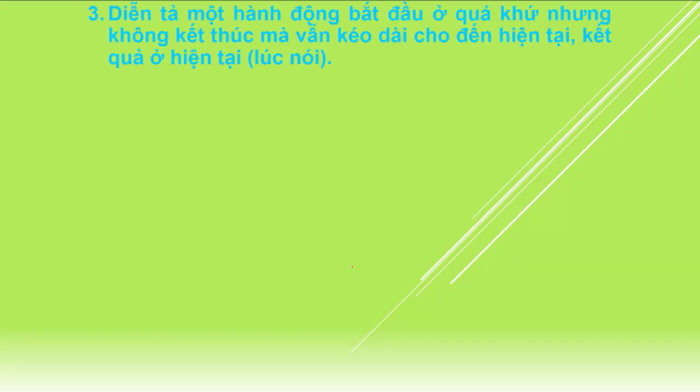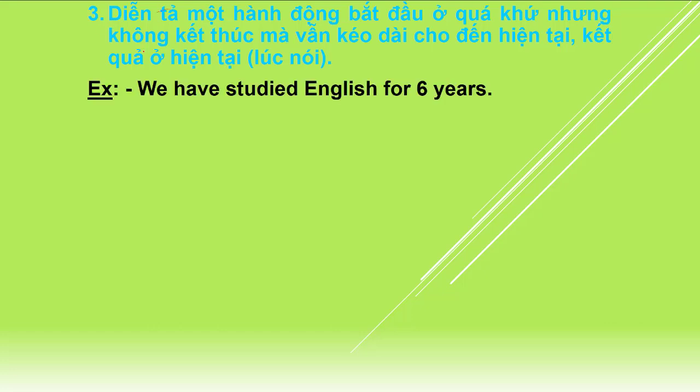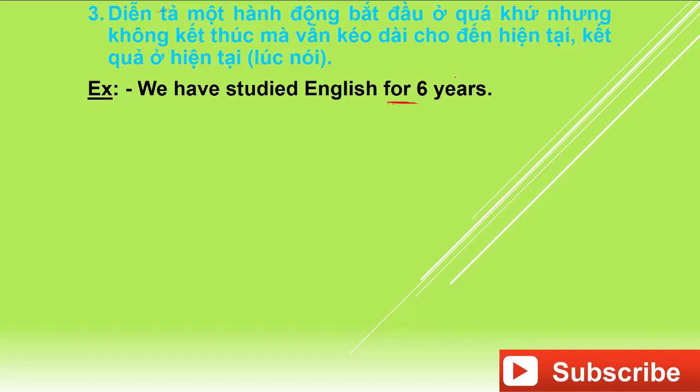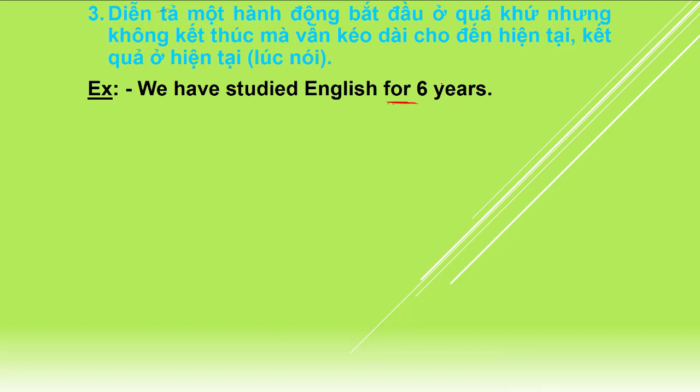Okay, here we go. So this one also in Vietnamese you can read easily. So example for this situation, we have studied English for 6 years. Okay, we have studied English for 6 years. So we don't know exactly when, but for 6 years they have studied English. Okay, so time is not exact.